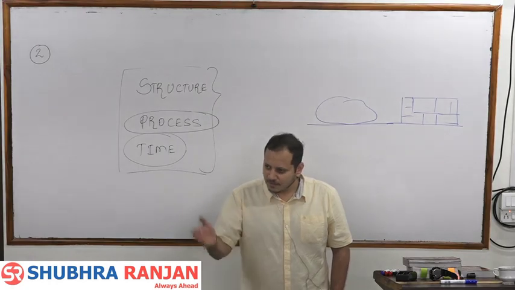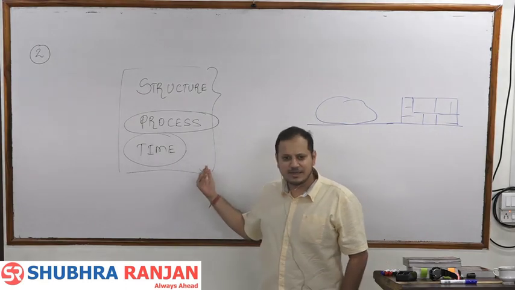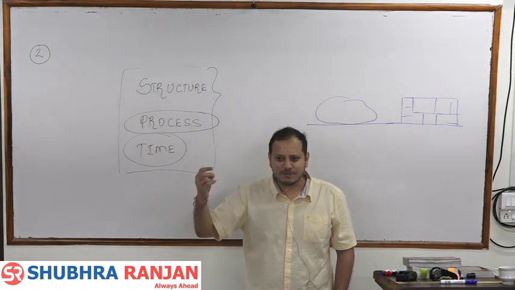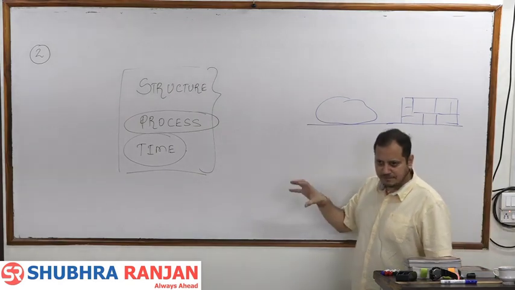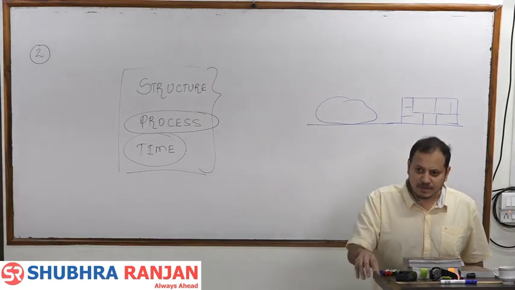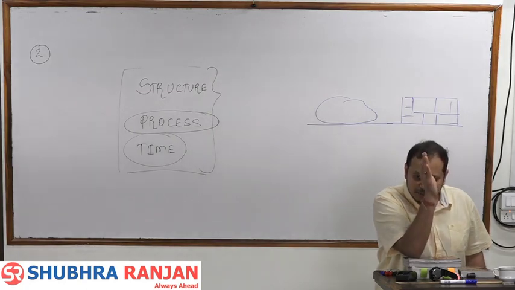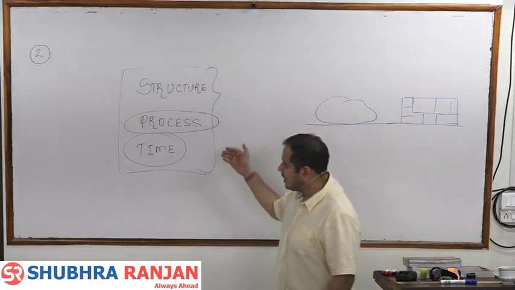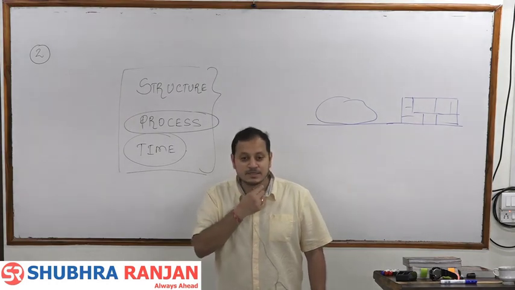Getting it? The only difference is in our understanding: for us time is a day, for them 1 day is equal to 1 lakh years. So landforms do not have 1 lakh years of time. Landforms will be created and destroyed within a certain amount of period, and this was told by Penck. So whenever this question comes, you have to mention Davis. Whenever present is key to the past comes, you have to mention Hutton. And when you mention Davis, you have to criticize Davis in your conclusion that no, Penck was also right, because Penck was the person who said that endogenetic and exogenetic forces operate simultaneously.